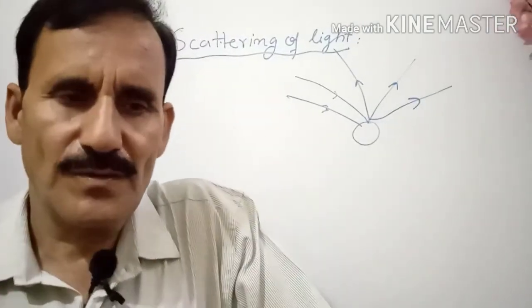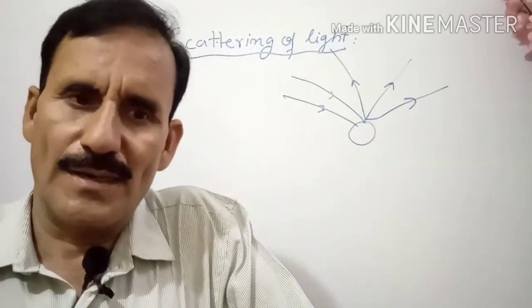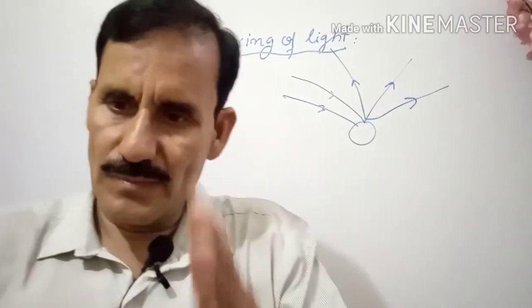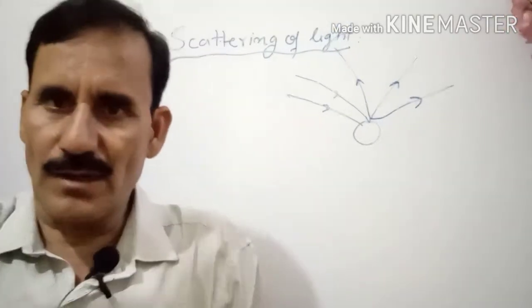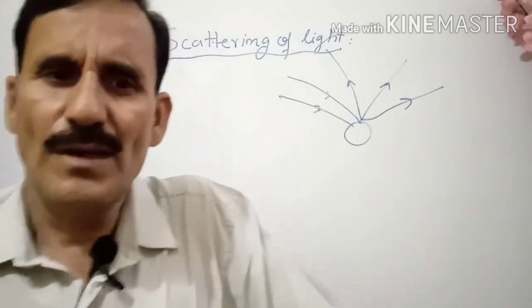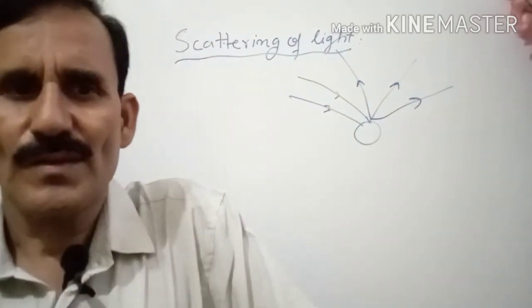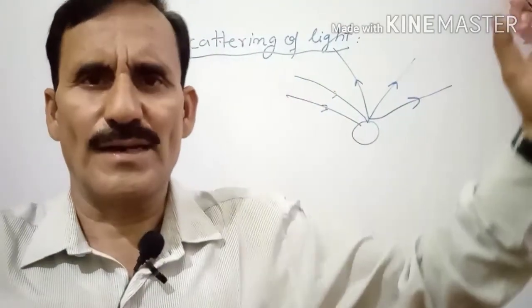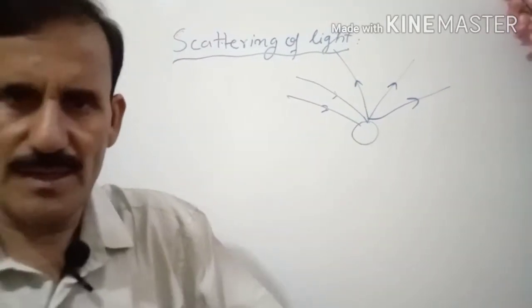For refraction there is a law, sin i upon sin r, and another law that the incident ray, refracted ray and normal should be in a plane. But here we are not having any law, and there is no requirement of a plane either. It spreads in all directions. So this phenomenon is called scattering of light.